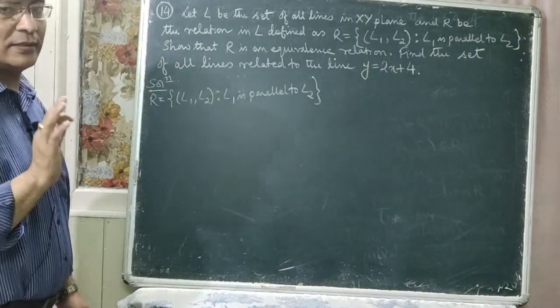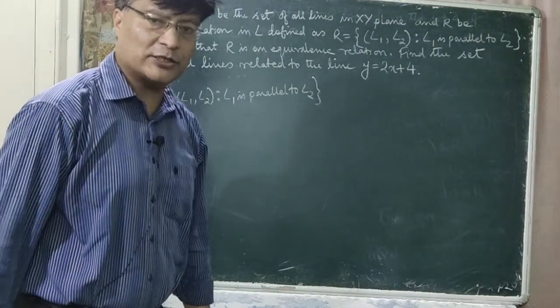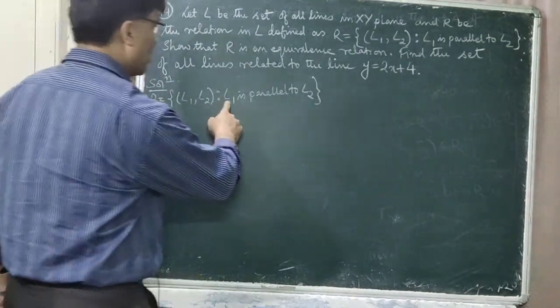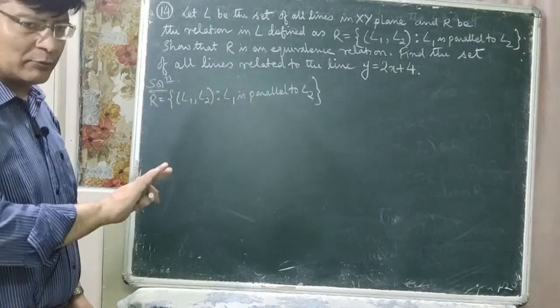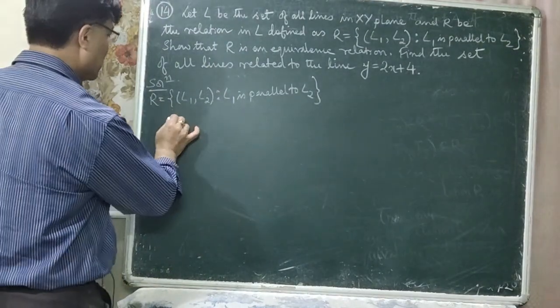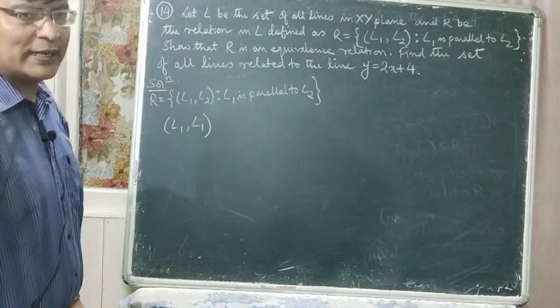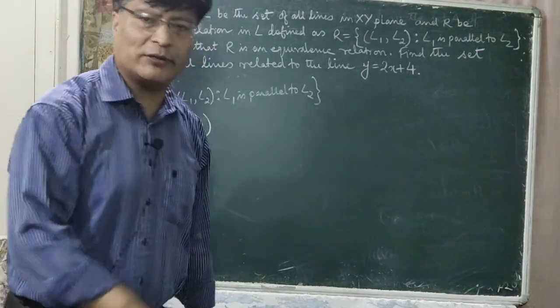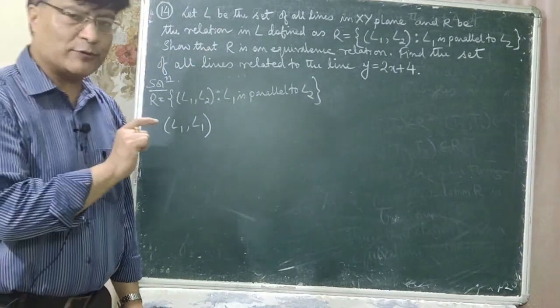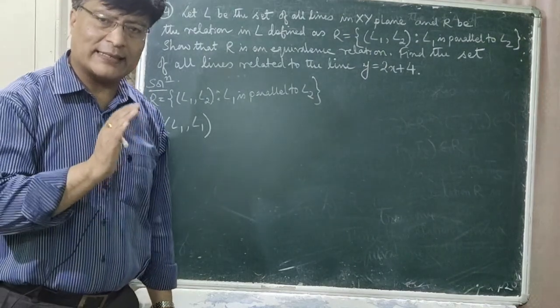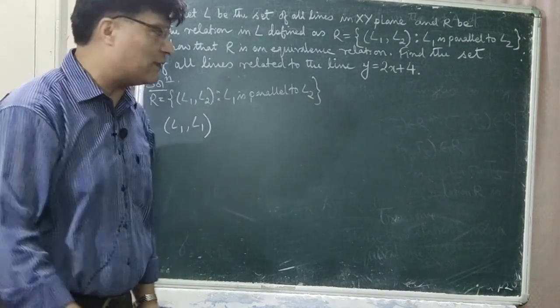Now you have to check for the reflexive relation. Since L1 is parallel to L2, you have to take the same line, that is L1 comma L1. Can you say L1 comma L1 belongs to the relation R?